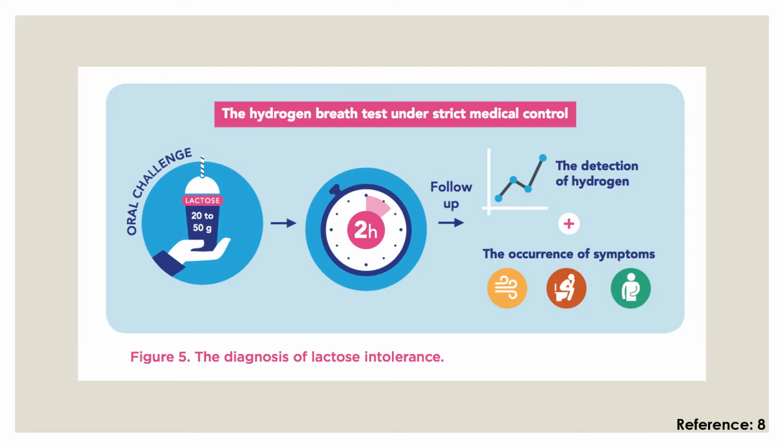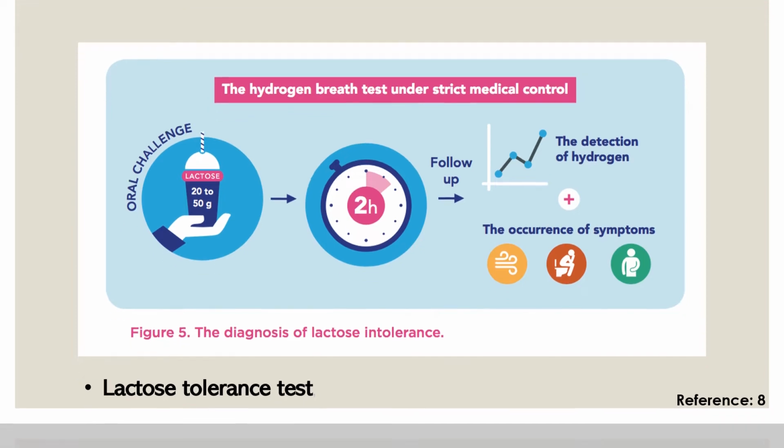This diagnosis should be performed under medical control. Another test is the lactose tolerance test, which has the same principle as this test, but measures the glucose concentration in blood instead of hydrogen in exhaled breath.